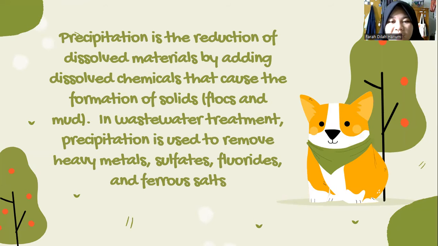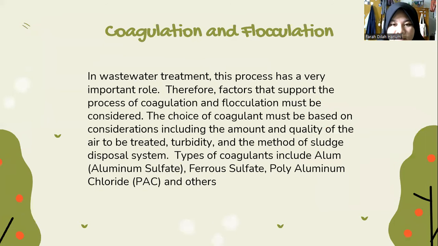Precipitation is the reduction of dissolved materials by dissolved chemicals that cause the formation of solids or floc and mud. In wastewater treatment, precipitation is used to remove heavy metals, sulfates, chlorides, and fluoride salts. And the second, coagulation and flocculation.